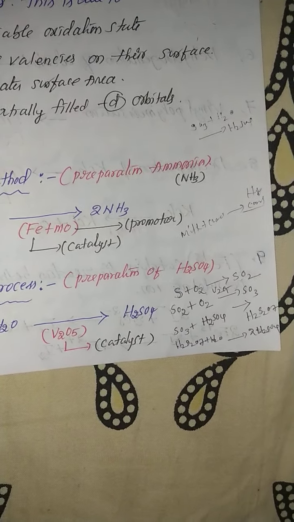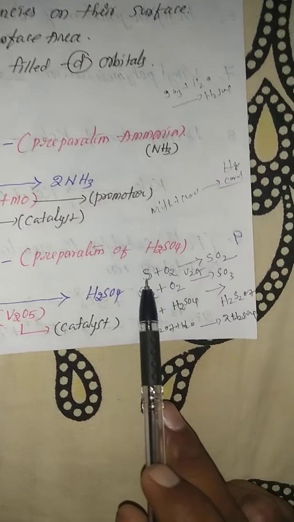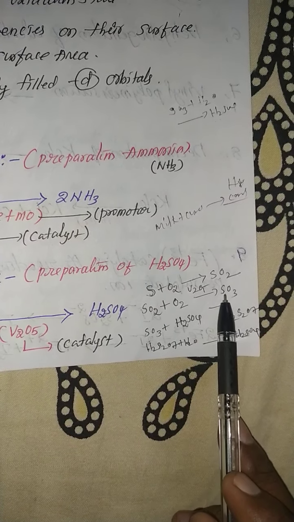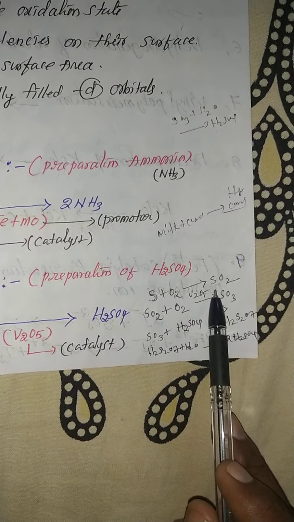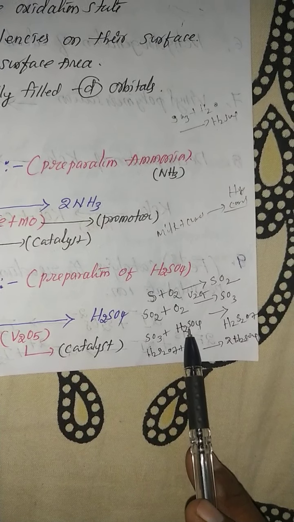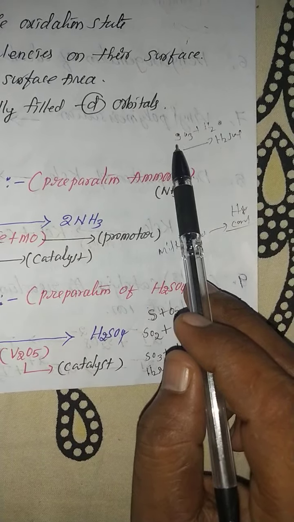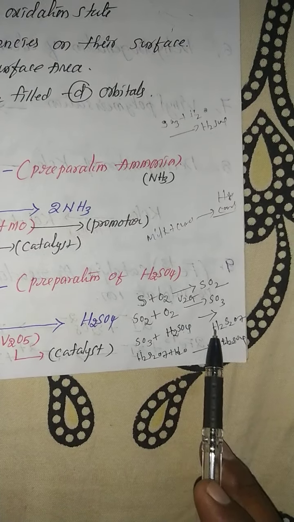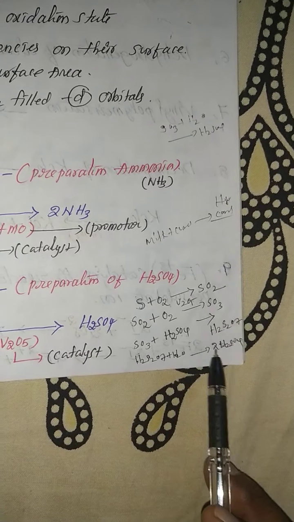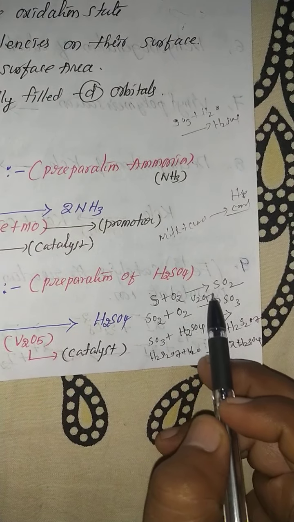This is also important. We will discuss it in the group 16 family. How to prepare sulfuric acid? First, sulfur reacts with oxygen to give sulfur dioxide. Sulfur dioxide reacts with oxygen to give sulfur trioxide. Here vanadium pentoxide is used. The sulfur trioxide again reacts with a little sulfuric acid. That sulfuric acid is prepared in the laboratory from sulfur trioxide plus water. So now oleum is formed. After that, oleum is reacted with water, finally giving sulfuric acid. These four steps are very important in the contact process. That's why vanadium pentoxide is used.